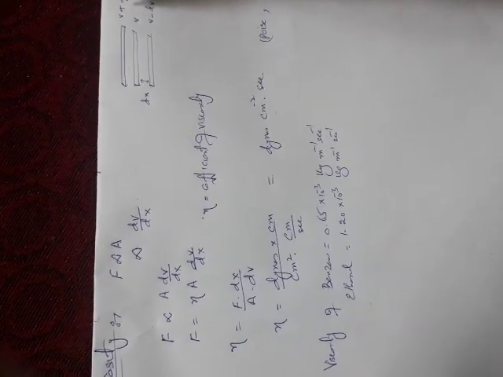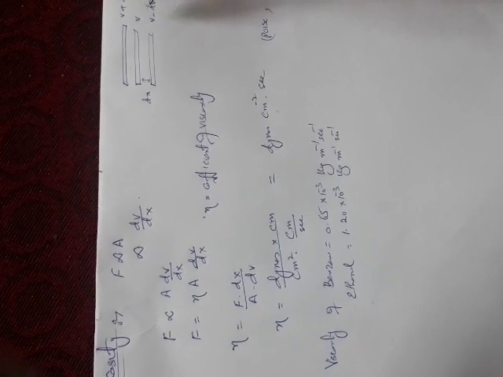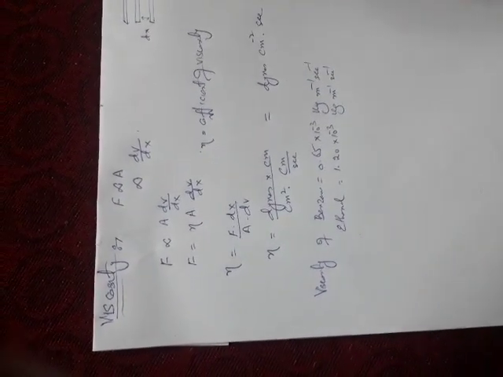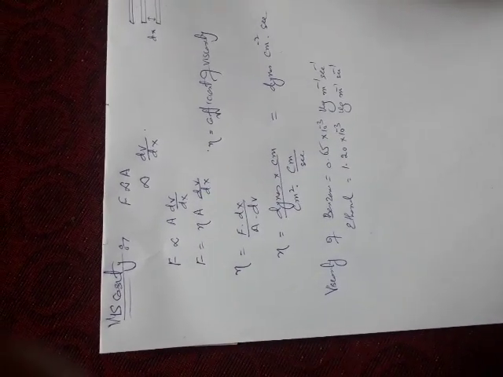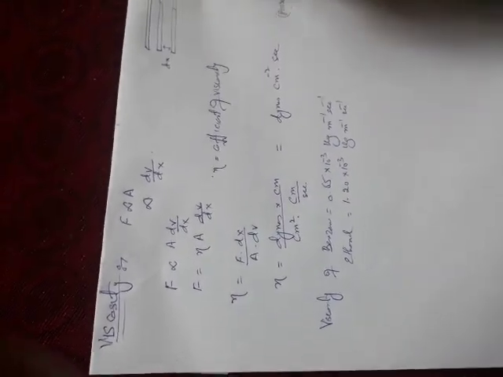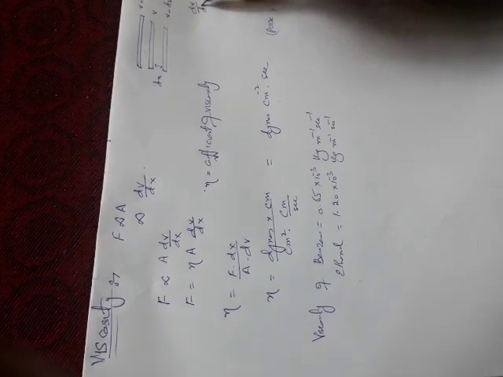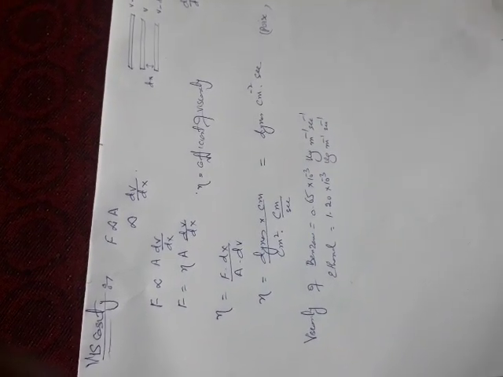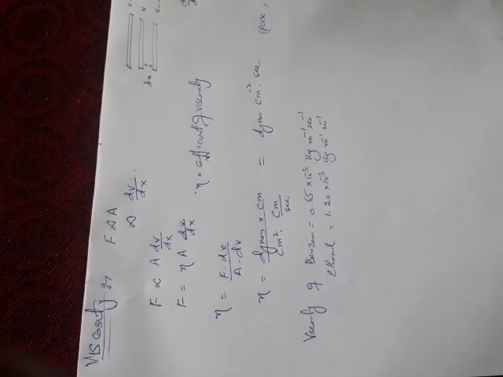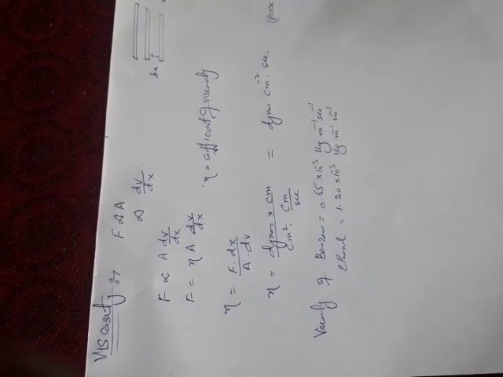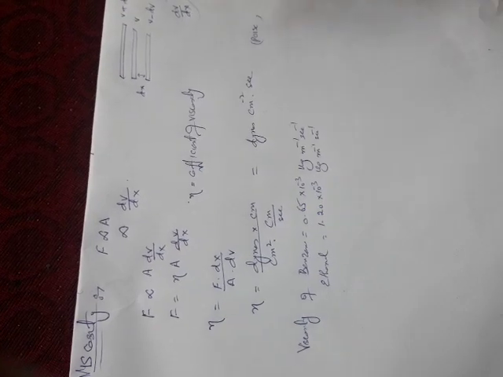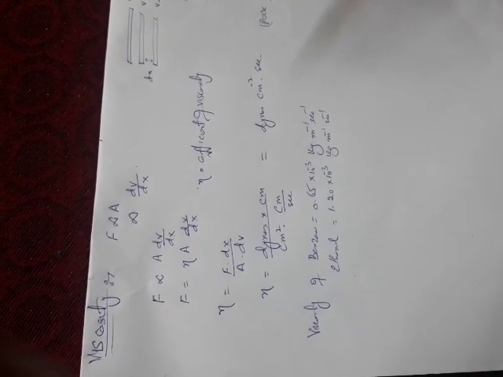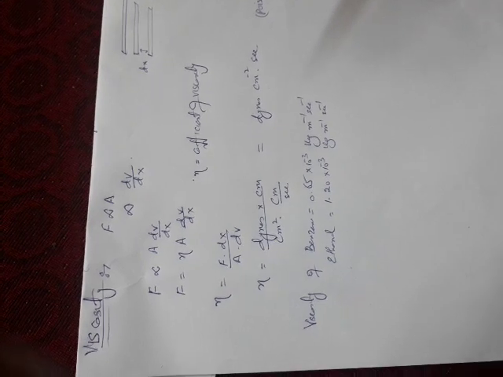So the velocity changes by dv, then the velocity gradient is given by dv over dx. This is the velocity gradient. Now a force is required to maintain the flow of the layers.